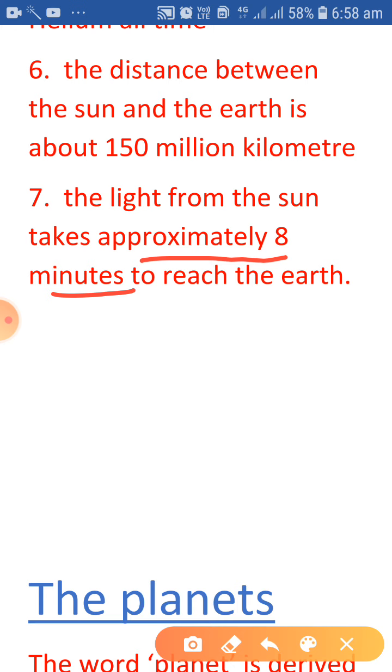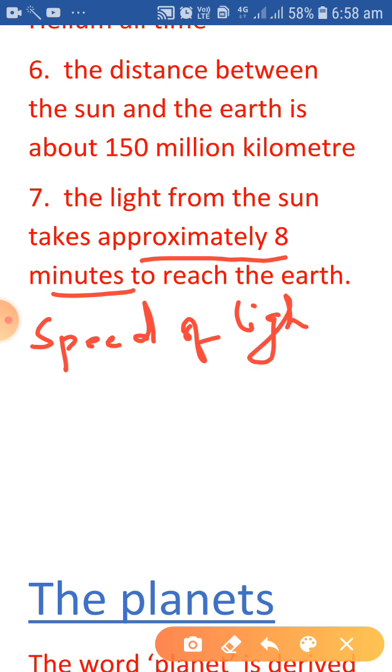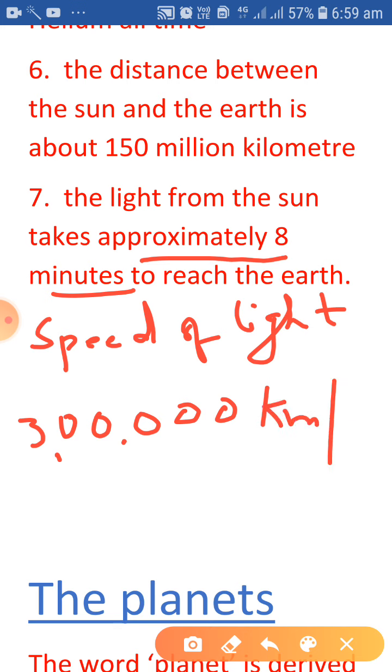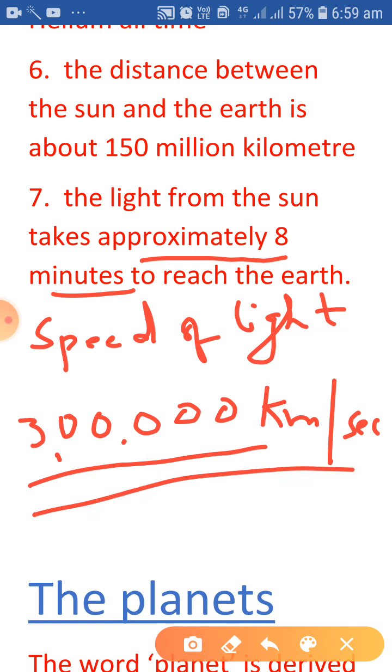Students, do you know what the speed of light is? The speed of light is 3 lakh kilometers per second. It means how far does light go in one second? 3 lakh kilometers. From this we can calculate the distance between the Sun and our earth.